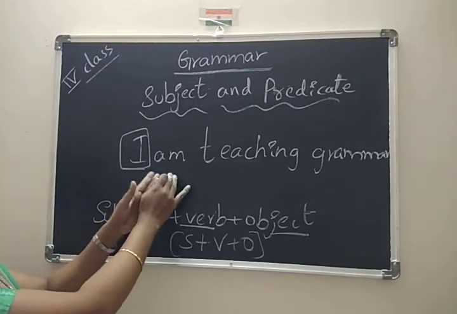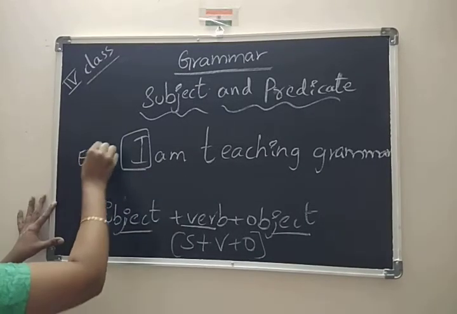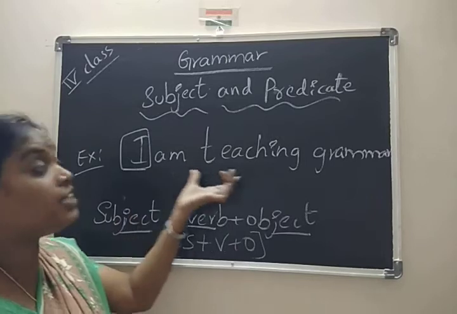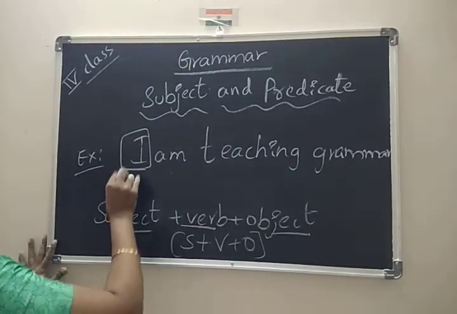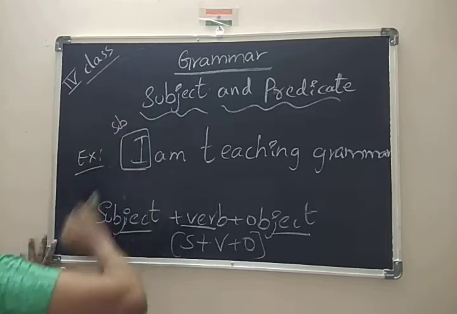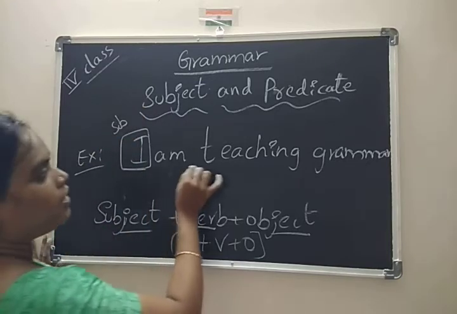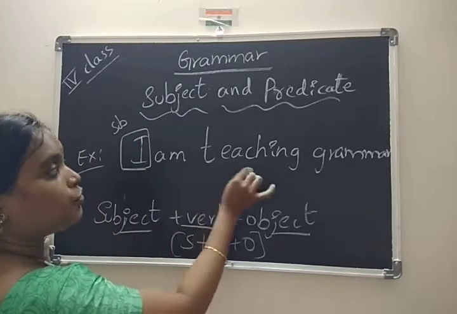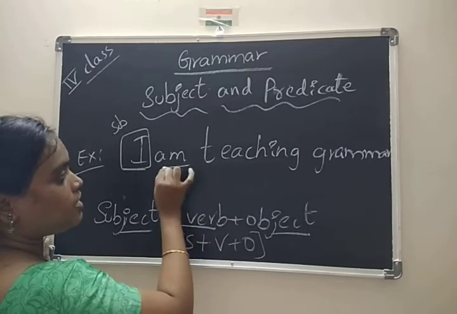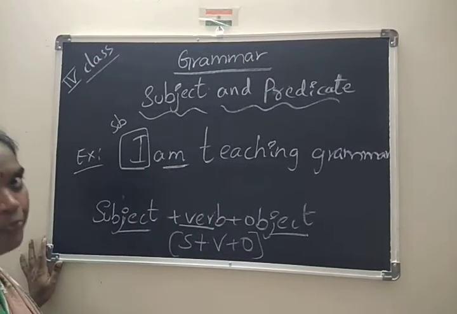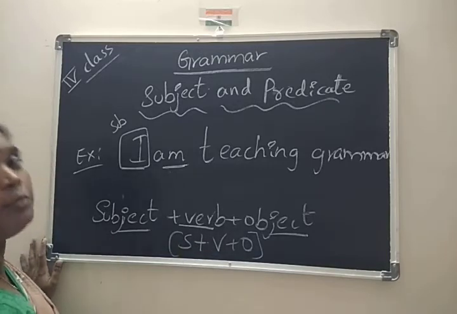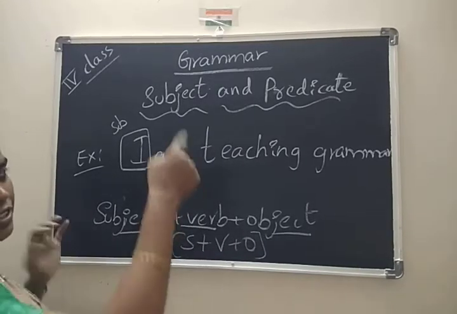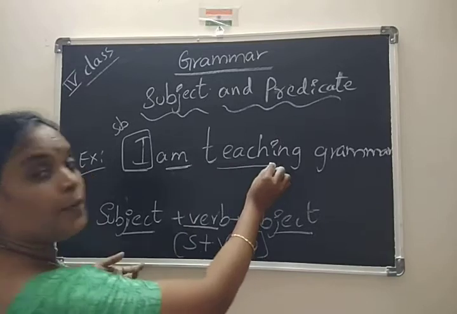So here I am writing: I am teaching grammar. Here I is the subject. Actually here two verbs are there. This is a helping verb, be form, and teaching is the main verb.